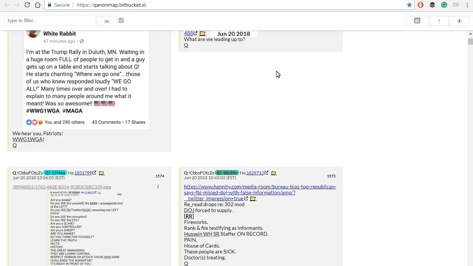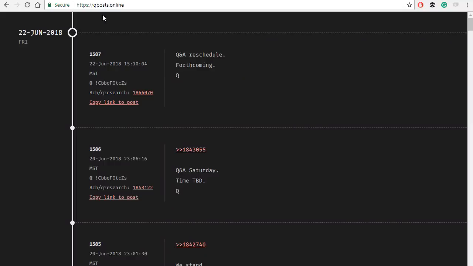This is another site where you can find Q posts. It's QAnonMap.bitbucket.io. Some of the websites where Q posts are being mirrored actually will give you a loud, annoying warning if you try to access them on a mobile device. I know of about 5 or 6 different websites where you can find Q posts. This is just another one. Like I said, QAnonMap.bitbucket.io. You can also go to this one. This is qposts.online. This has a black background with white text and still has the links and everything that the other posts have. So it's an alternate site you can check out.